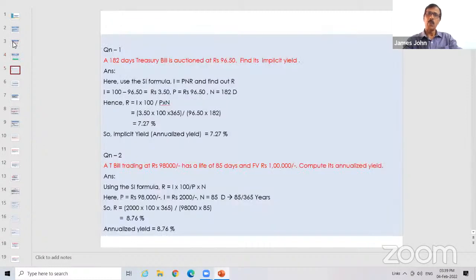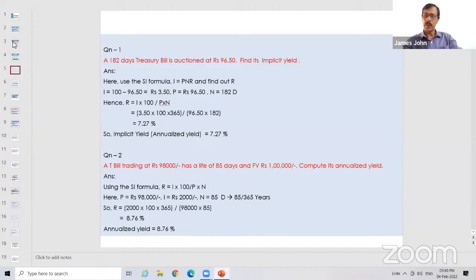Fine. Now we will move on to a numerical. A 182 days treasury bill is auctioned at 96.5. What is its implicit yield, or what is its effective yield, or what is its annualized yield, or what is the discount rate? Everything is one and the same thing.